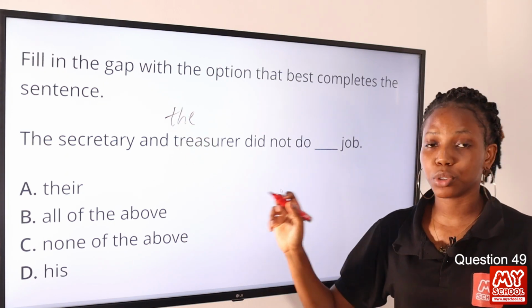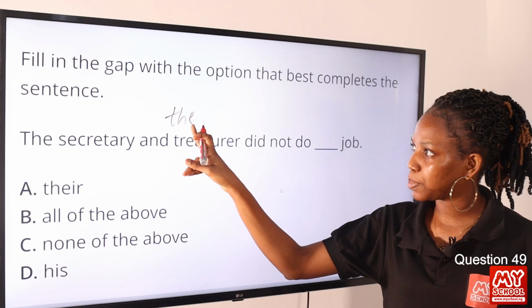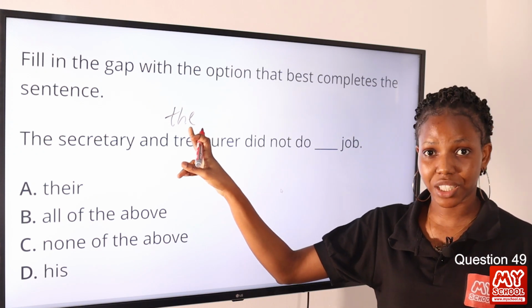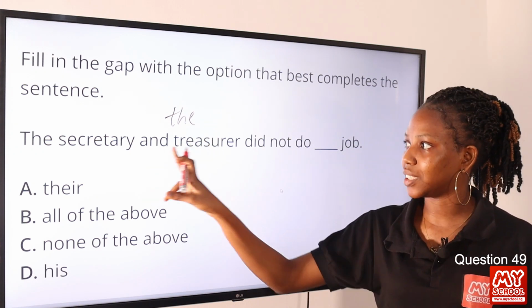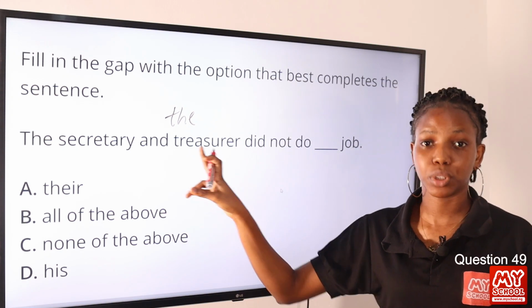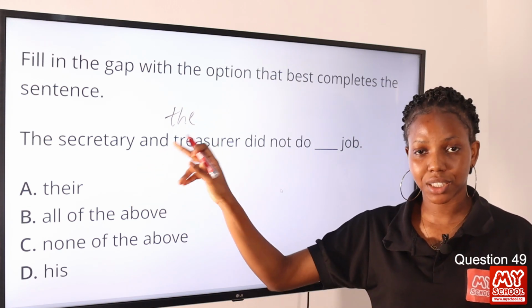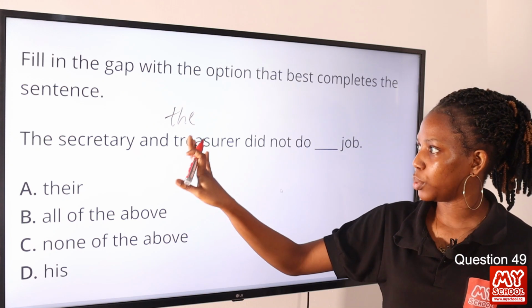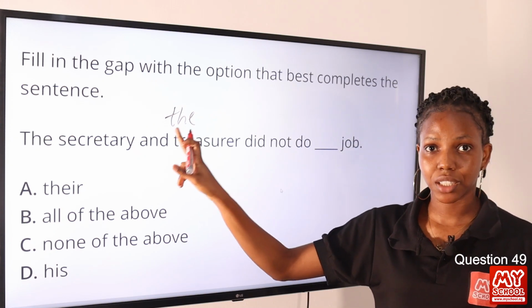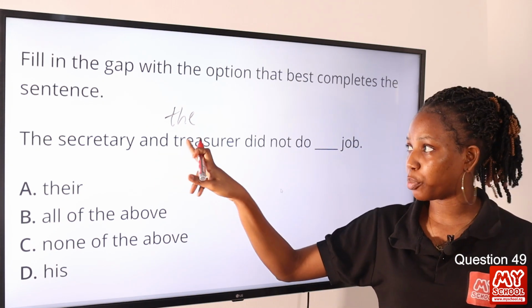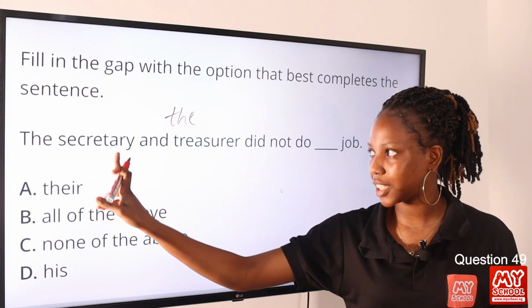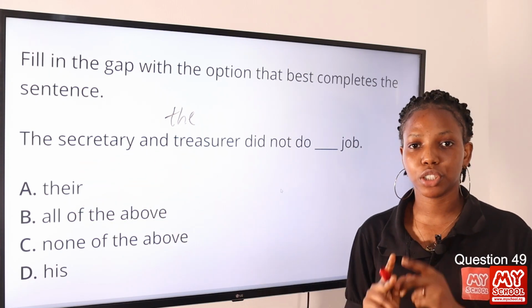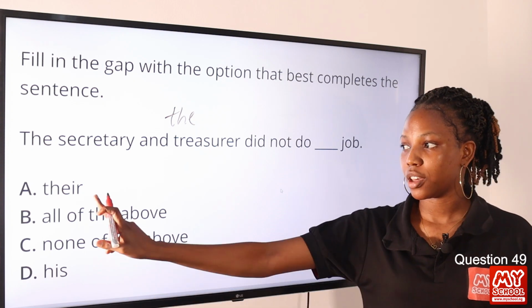If you are conversant with the rule of concord, we know that the absence of the article the suggests that this is the same person with two different titles. With the absence of the, it is the same person, but the presence of the, as in the secretary and the treasurer, will suggest two different persons, and then we can use there.